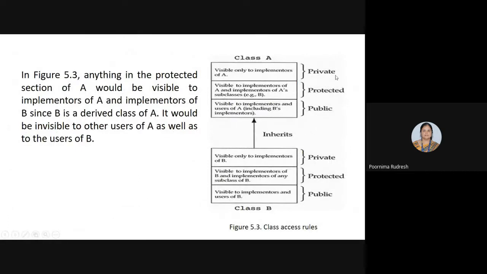If it is declared as a private area, then the private area is visible only to the implementers of class A. Here we are considering both the classes, class A and class B, where class A is the superclass and class B is the base class.